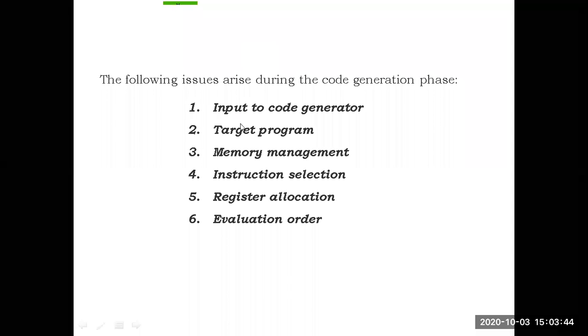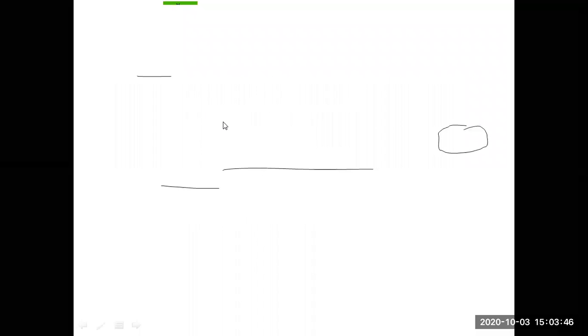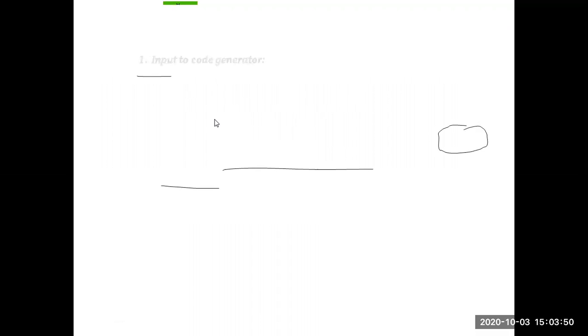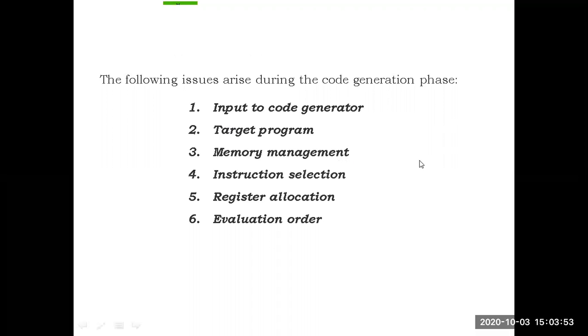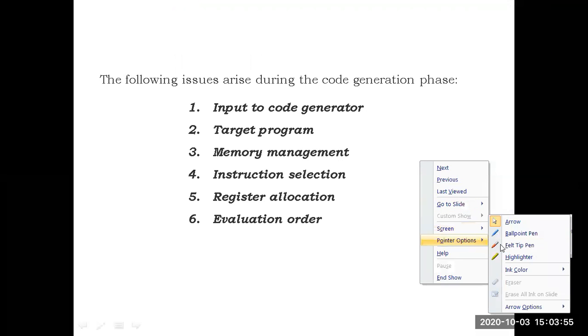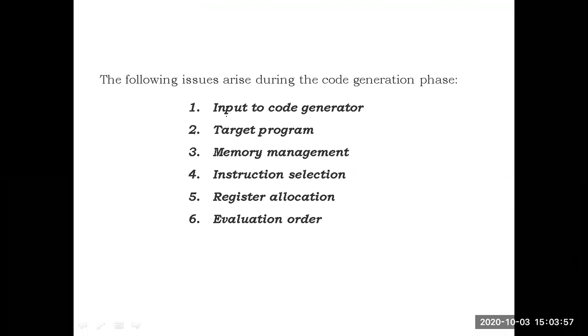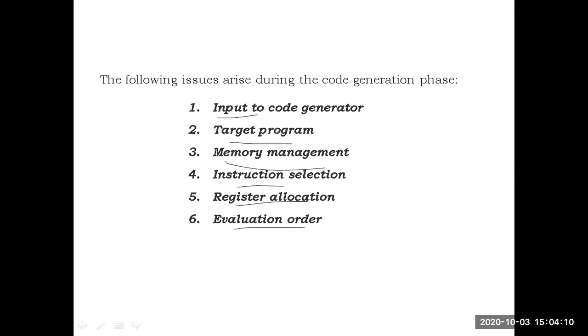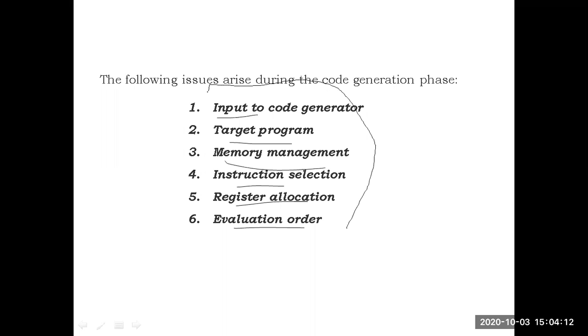Okay, the issues: input is one issue to the code generator. Next, the target code output is also one issue. Input is one issue, output is one issue. Target code is also one issue. Memory management is also an issue to code generation. Instruction selection is also an issue. Register allocation is also an issue. Evaluation order is also an issue. All these are the major issues for the code generator.